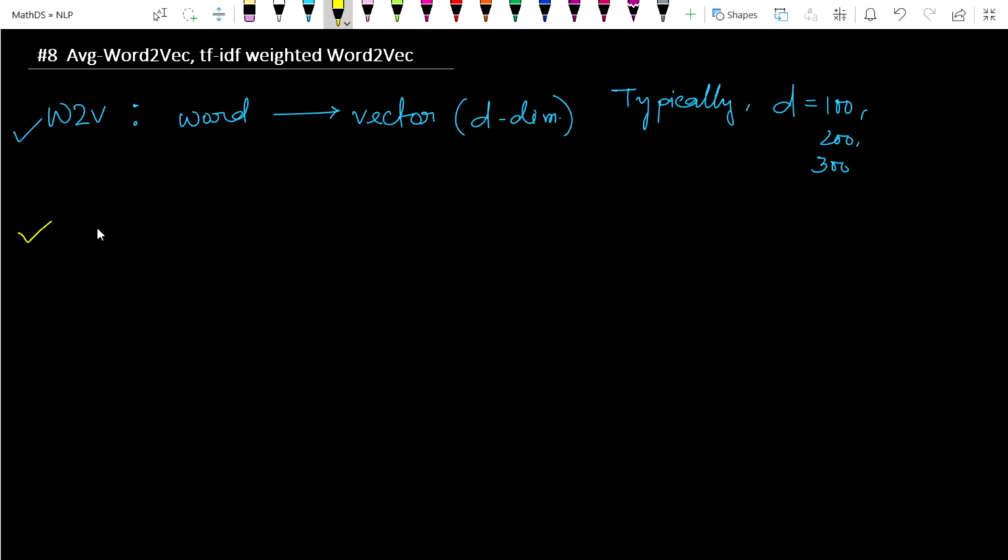Suppose we have some review i. A review is a sequence of words, or you can think of it as a sentence or group of sentences.